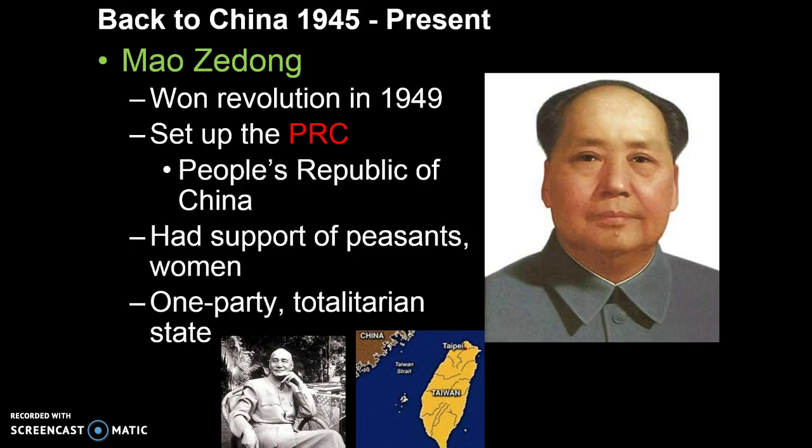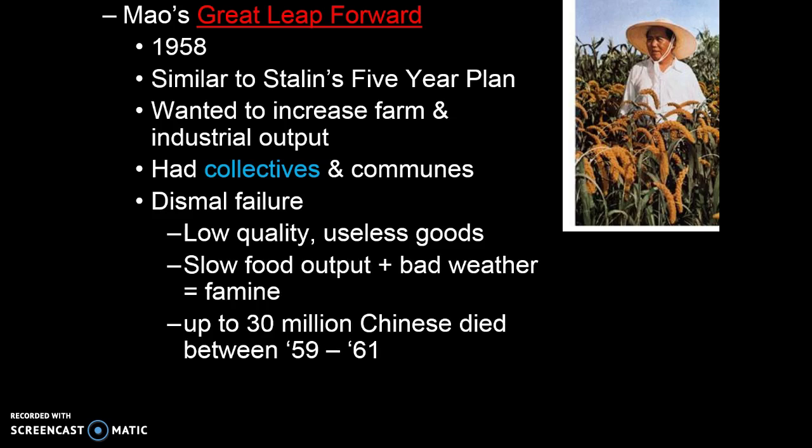Mao goes on to restructure the government, and it looks very similar to what Stalin had done. So if you recall Stalin's 5-year plan, this was an effort to double industry, double agriculture, but even though Stalin was successful in doubling the numbers, he had forced labor and millions were killed, which is what's going to happen in China. Within 3 years, 30 million people die in China, whether it's starvation or execution because they were speaking out against the government. Still the people die.